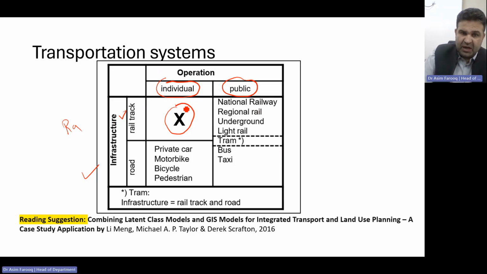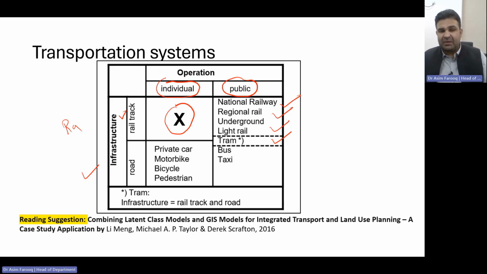If it's a national railway, a regional railway, a light rail, even a tram, this is completely public. This is not related to any individual person. Of course, if the country prioritizes the same track, a private investor can actually run their own function.